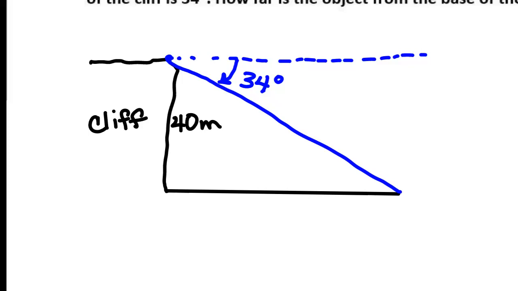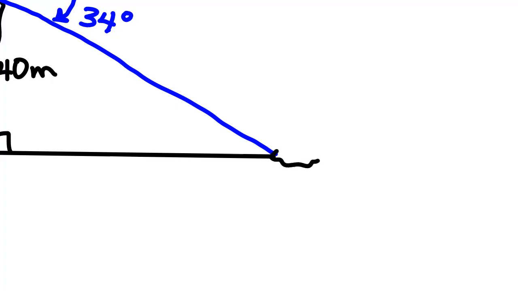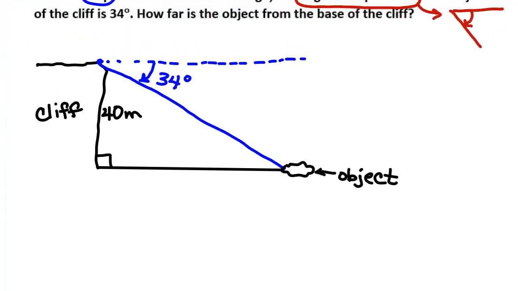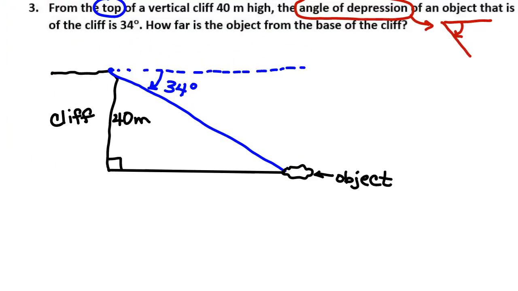The cliff and the ground should be making a right angle. And there's some kind of an object over here. We want to know how far the object is from the base of the cliff. So what are we trying to find in the picture? Where should I put the X? Here or here? On the bottom, where the base would be, bottom and base. Right, so X right here, this is what we're looking for.